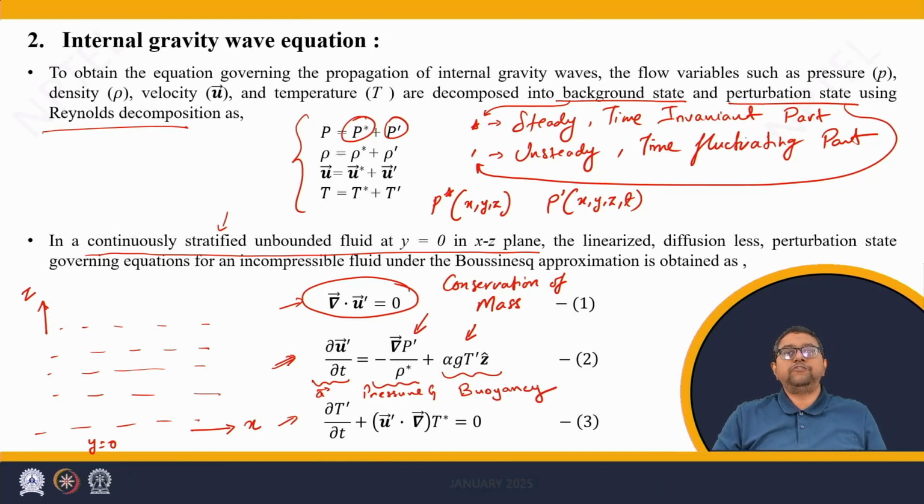The pressure gradient forces can apply mechanical forcing for the fluid motion, while buoyancy forcing can induce convective flows for the fluid. Now the third equation is the heat transfer equation. The first term is the evolution of temperature.